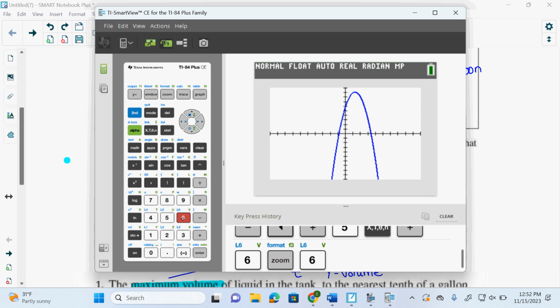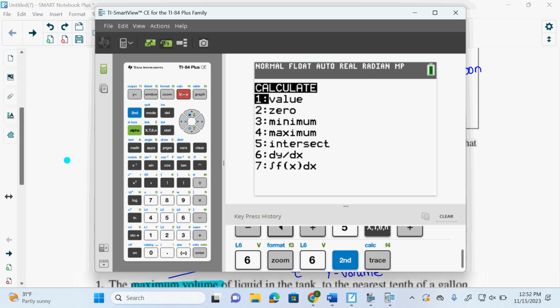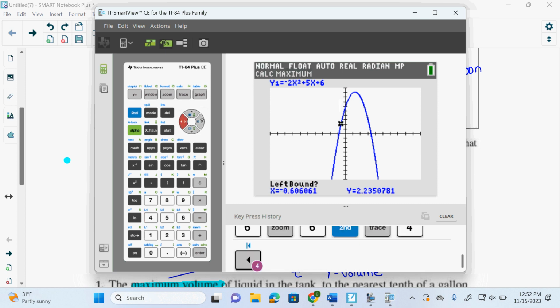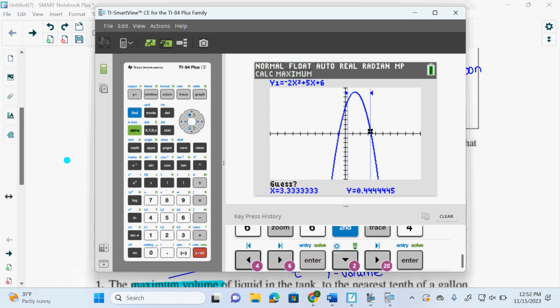So we need to find the maximum. So we do second trace. Every person is doing this with their calculators, because Mrs. Lepp is not going to be using their calculators tomorrow. It's your day to shine, not mine. Okay, so for the maximum, we need a left bound somewhere on the left. As long as I'm on the left, enter. Then right bound, I need to be somewhere on the right. I could stop right there or go further. I just need to be on the right somewhere. I hit enter, and I get a maximum at 1.25 and 9.125.